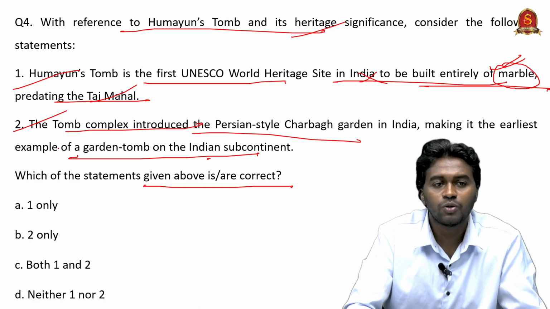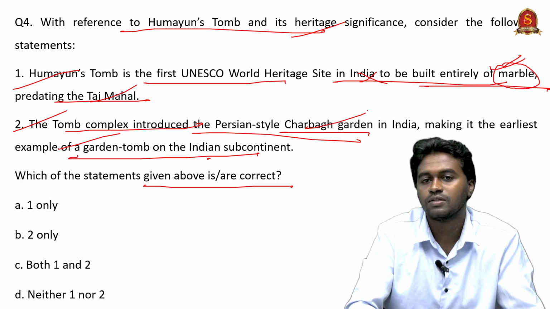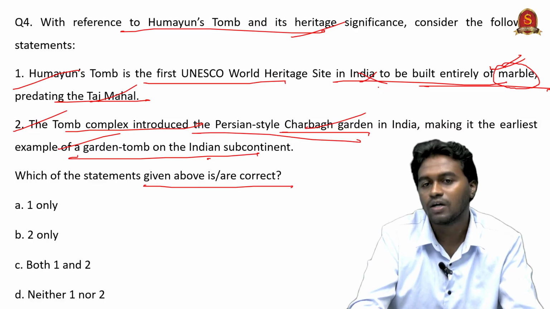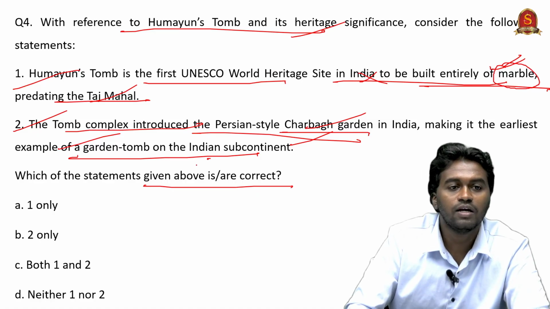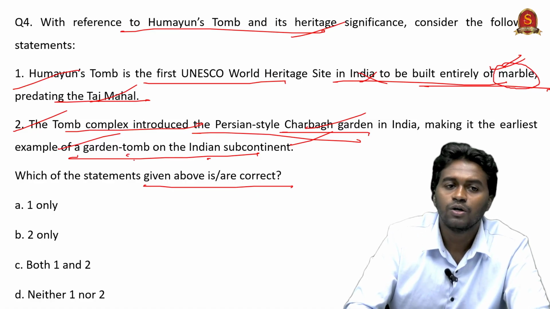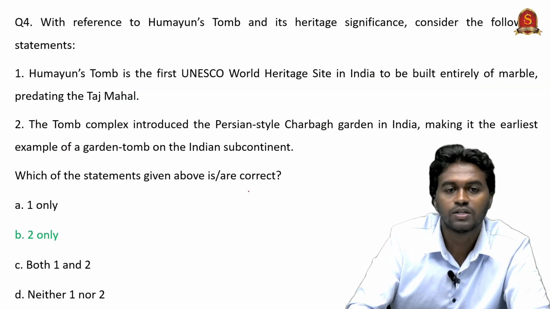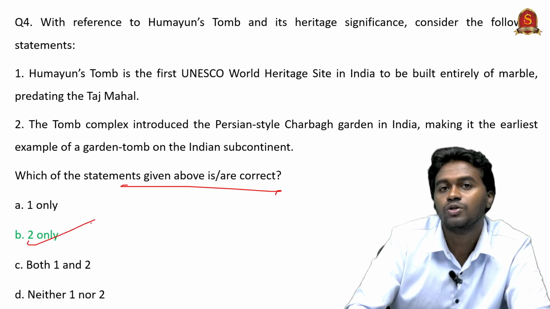Going to statement 2, the tomb complex introduced the Persian Charbagh style. Yes, the tomb is located at the intersection of the gardens. Therefore, statement 2 is correct, making it the earliest example of a garden tomb on the Indian subcontinent. Statement 2 is correct while statement 1 is incorrect. So they are asking for the correct statement, that is option B, 2 only.